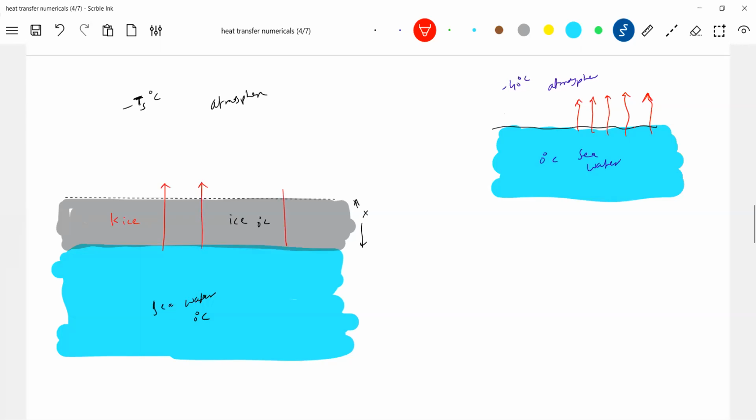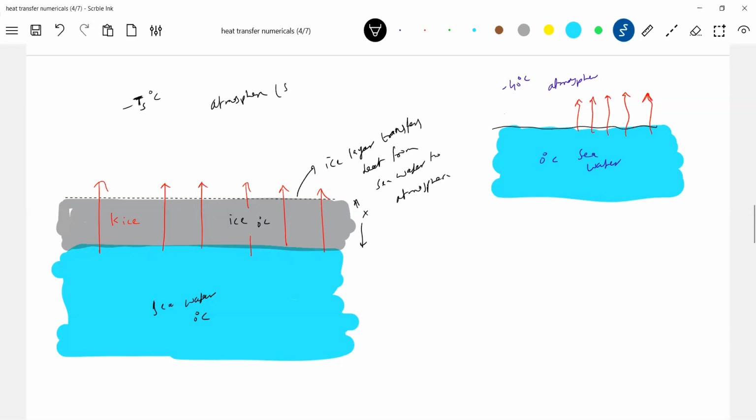So heat is transferred from the seawater to the atmosphere through the ice layer. What is the role of the ice layer? The ice layer transfers heat from seawater to atmosphere or surroundings, whatever you can put it. Okay, minus 10s of degrees, it will be less than 0 degrees Celsius.